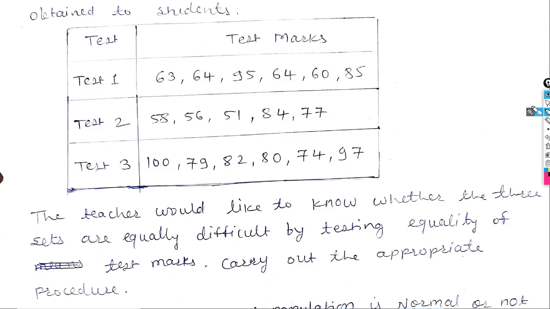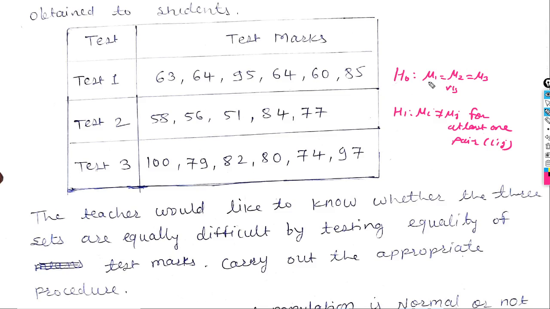We can find this by setting H naught as mu1 equals mu2 equals mu3 versus H1 as mu i is not equal to mu j for at least one pair i, j. So by setting this hypothesis, mu1 means the average of the first group, mu2 means the average of the second group and mu3 means the average of the third group.